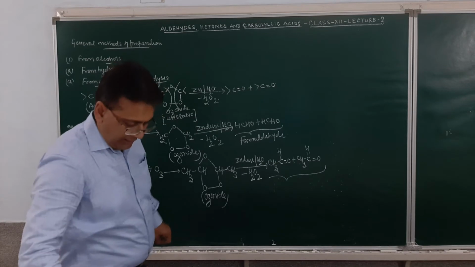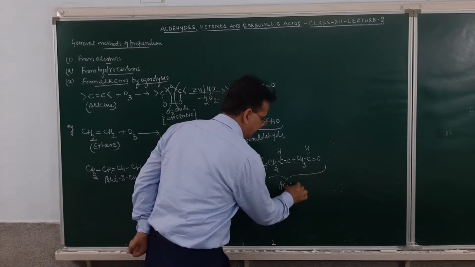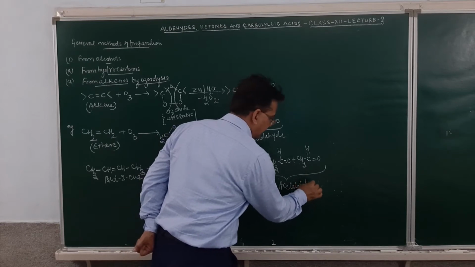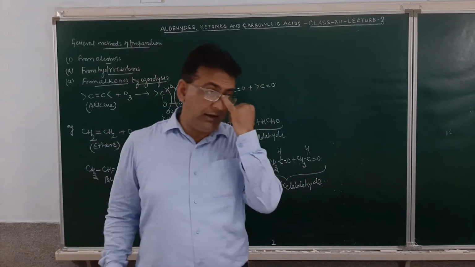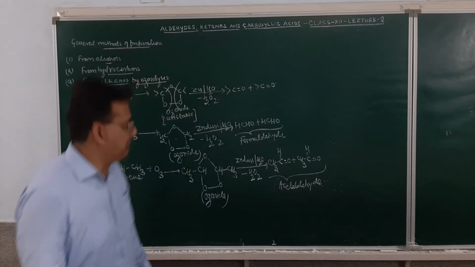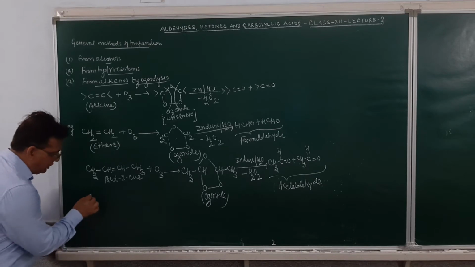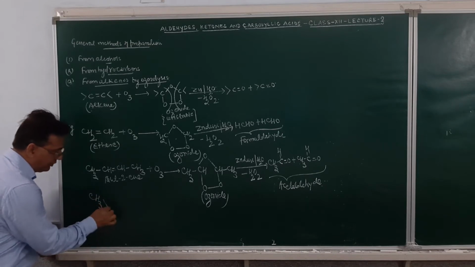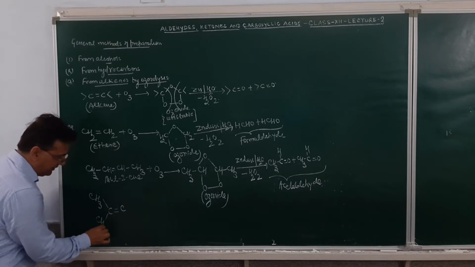I think I shall be very clear. Fine. So all aldehydes and ketones can be prepared by this method. Now, if you take 2,3-dimethyl butene, suppose we take this compound, CH3C double bond C, and then CH3.